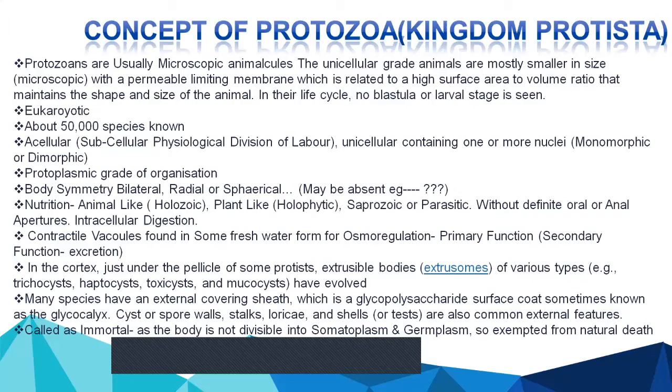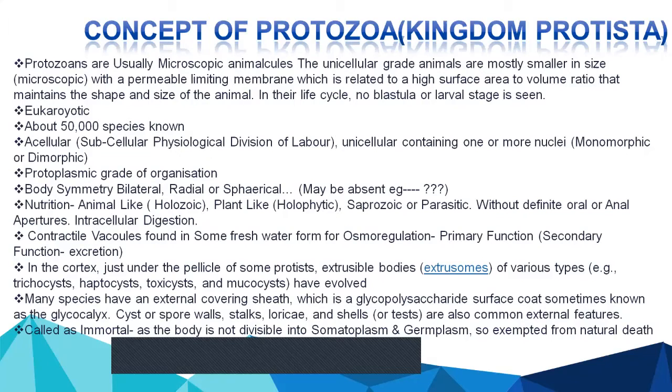Many species have an external covering sheet, which is a glycopolysaccharide surface coat, sometimes known as glycocalyx. Cyst or spore walls, stalks, loricae, and shells or test are also common external forms of protozoa.